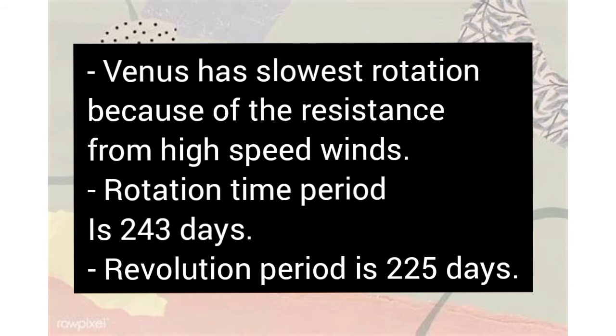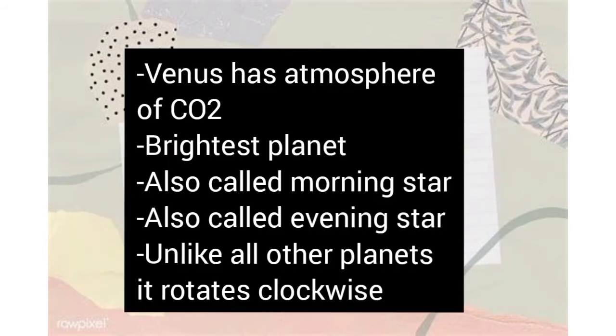Another feature is that Venus is the brightest planet in the solar system and it can be seen from the Earth as well. Therefore it is also known as the morning star and the evening star. You can see it in the sky in the morning and evening as the brightest planet.